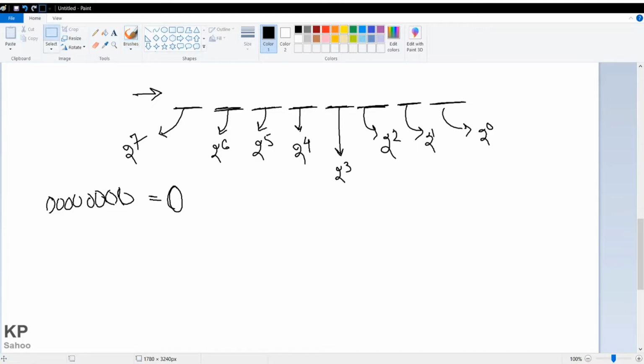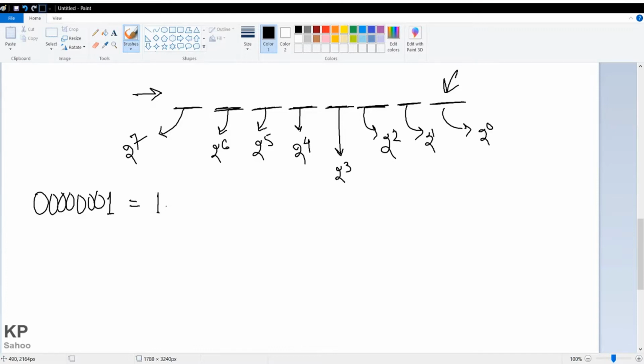all 8 places are 0, so the decimal value will be 0. Now let me delete this. If I put 7 zeros and only a 1 in the last place, what will the decimal value be? 2 to the power 0 is 1.